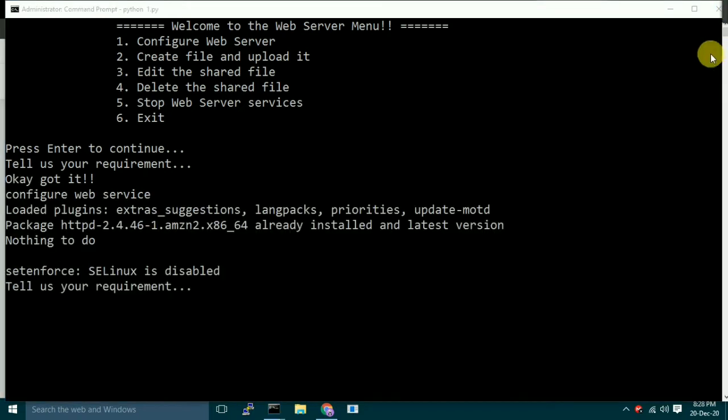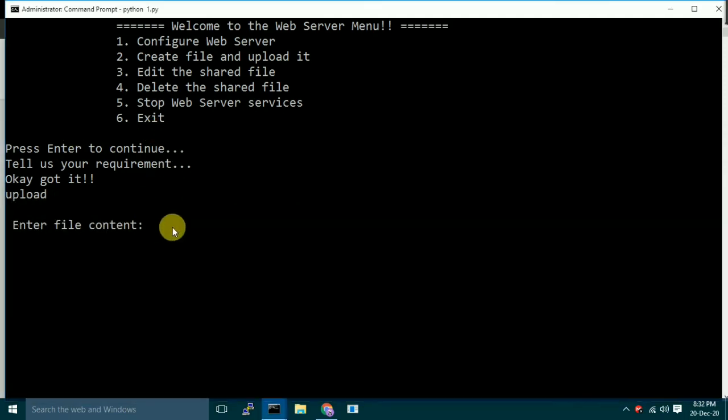So here we can see that the plugin has already installed, the HTTP server has already installed. So let's go for the next step. Create file. Here we can enter the content of our web page, which will be launched by this program. So let's enter our file content. Let's say, "This is my website." Good. So let's launch this one.